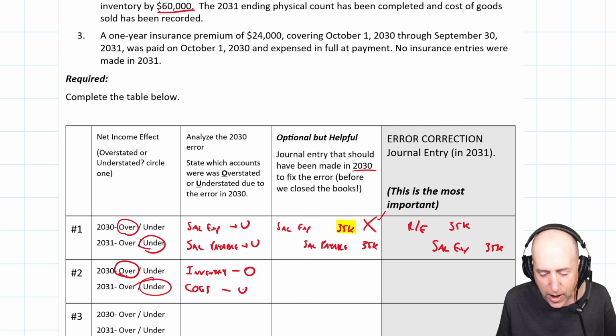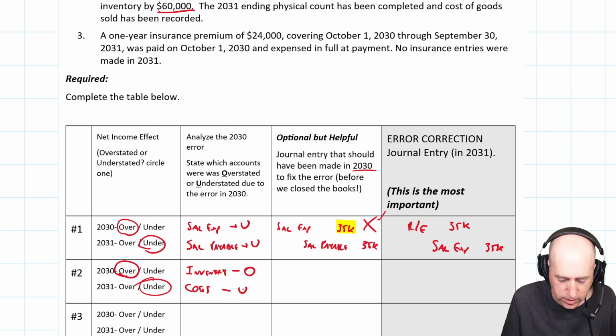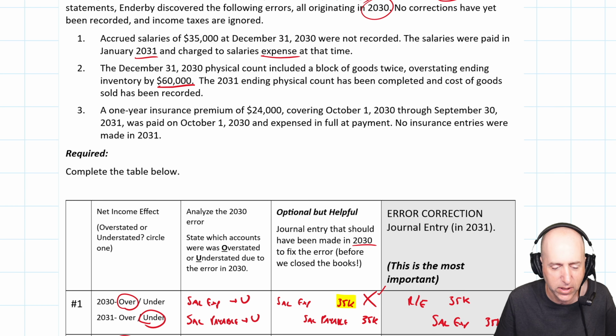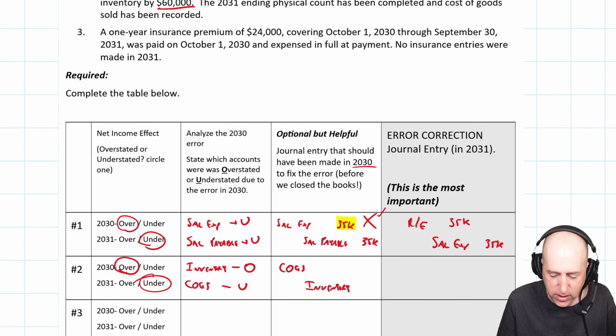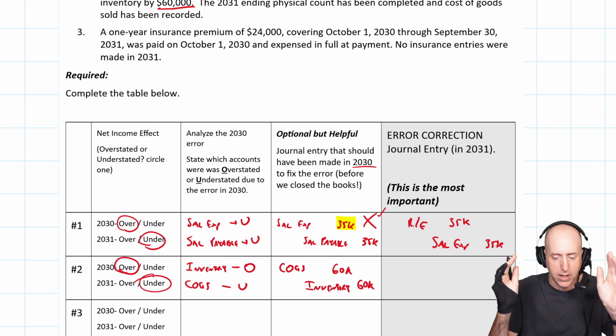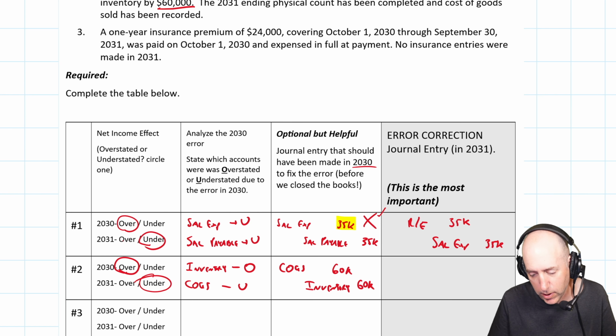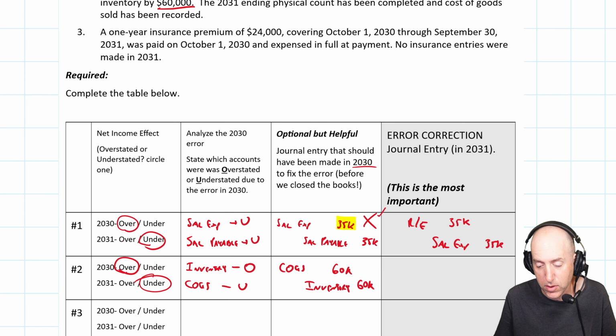Optional but helpful: what's the journal entry that would fix this? Debit COGS because it's understated, credit inventory because it's overstated. So had I counted things right and made this adjustment, I would have debited COGS, credited inventory to fix it. At the very last minute, if I said, oh, my inventory actually double counted that, debit COGS, credit inventory to put it right. So how am I going to put it right in 2031?